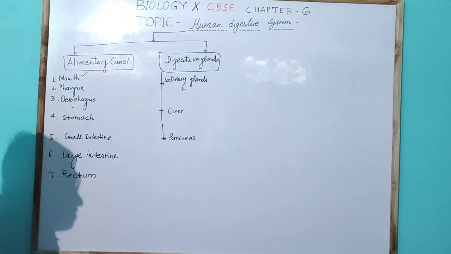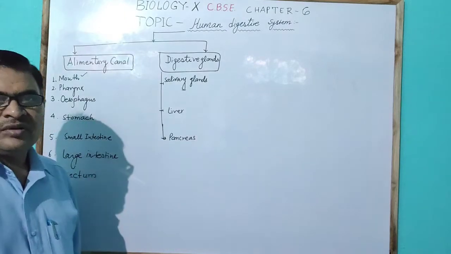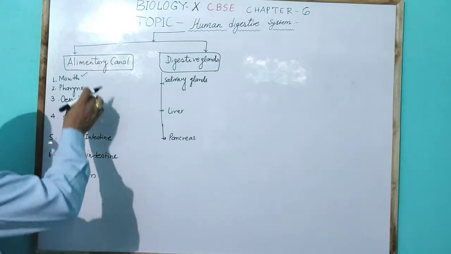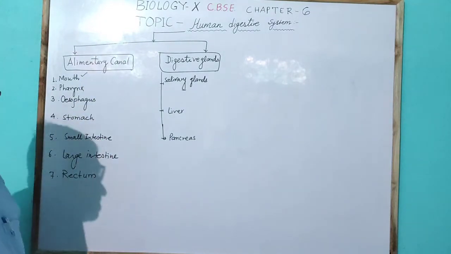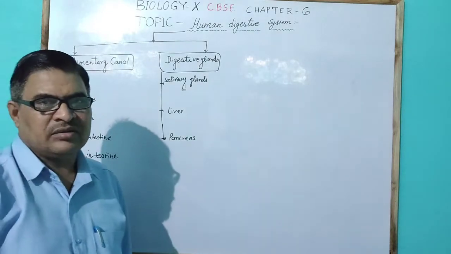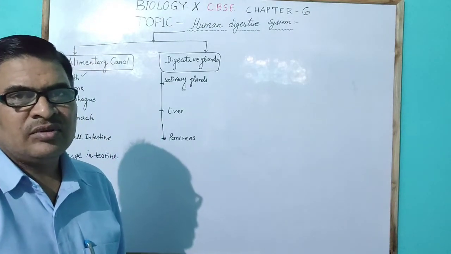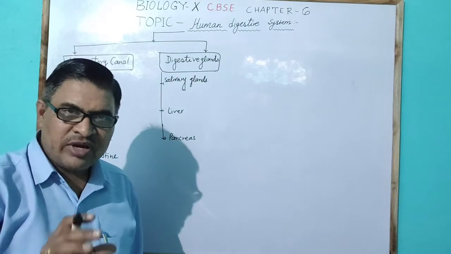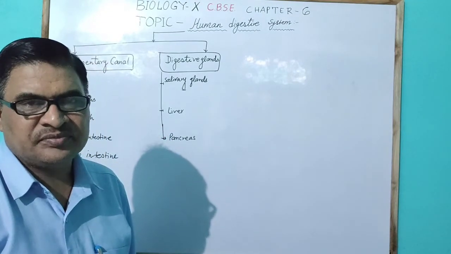The food is taken in through the mouth, and digestion occurs with the help of biocatalysts. Biocatalyst means enzyme.